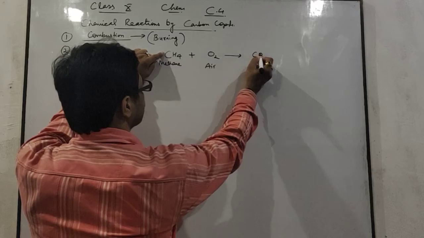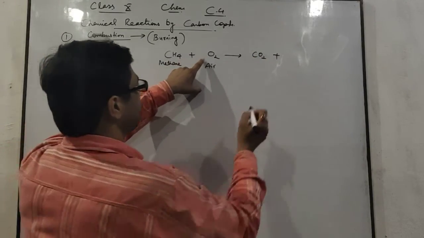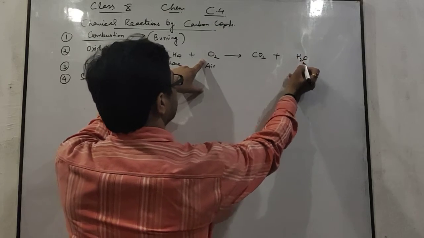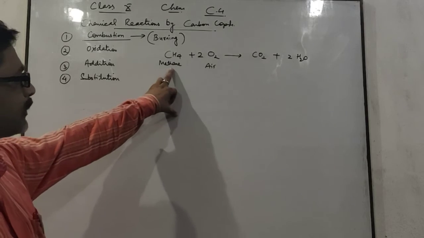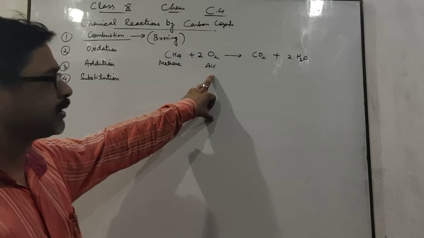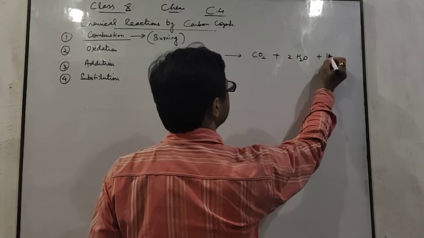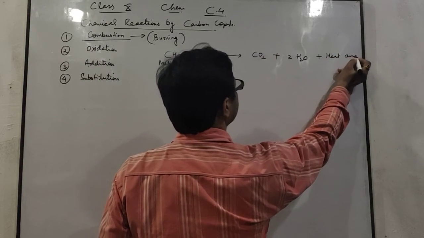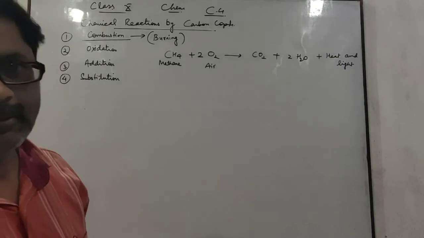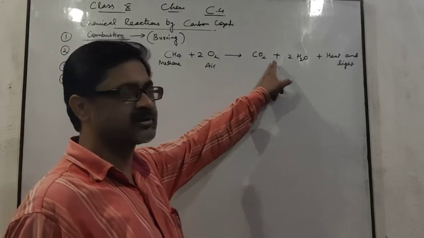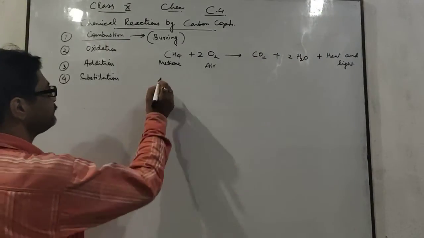The carbon gets oxidized to form carbon dioxide, and the hydrogen combines with oxygen to form H2O. In this way, methane burns in air to give carbon dioxide, water, plus heat and light. When any carbon compound is burned in air, it produces carbon dioxide, water with heat and light.